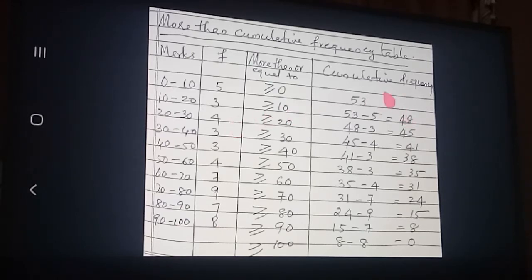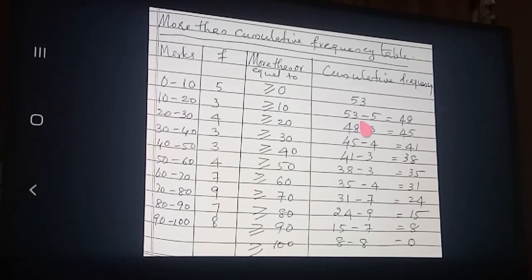This 48 minus 3 subtract. This is the 48, here 48. Up to here we want to subtract now, so 48 minus, this 5 is already subtracted. Now what do you want to subtract? 48 minus 3. That is written here. If you are not understanding this one, I have properly written and shown it for your clearance.